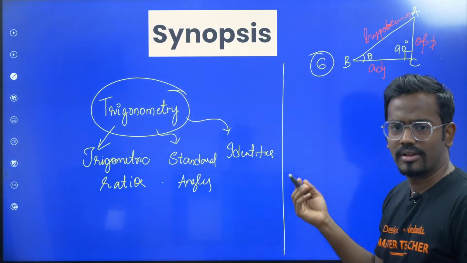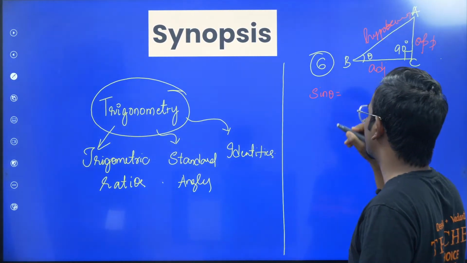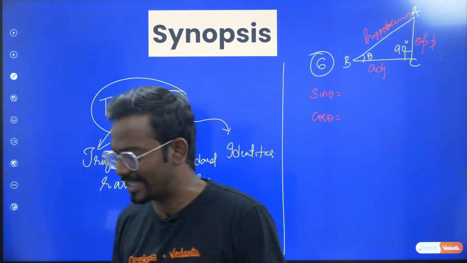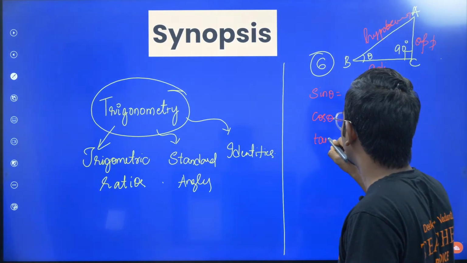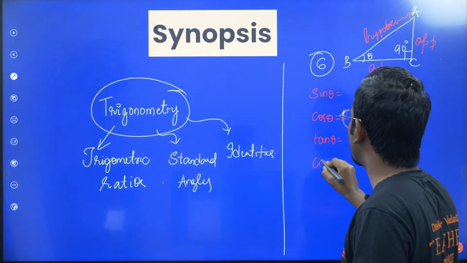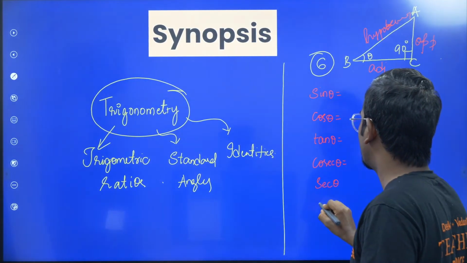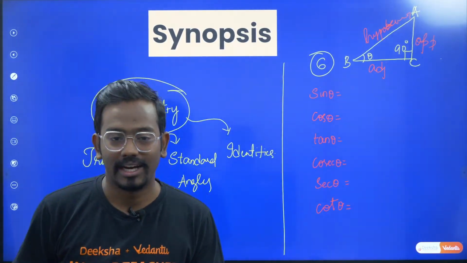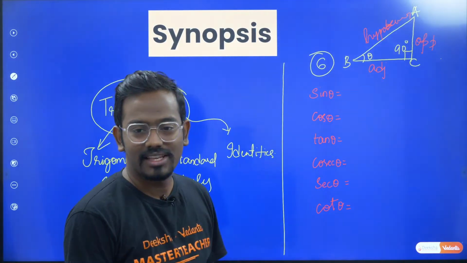Now again let me define sine theta. I want you to text these things in the chat section: sine theta, cos theta, tan, cosecant, secant, and cot. Comment the answers for this.